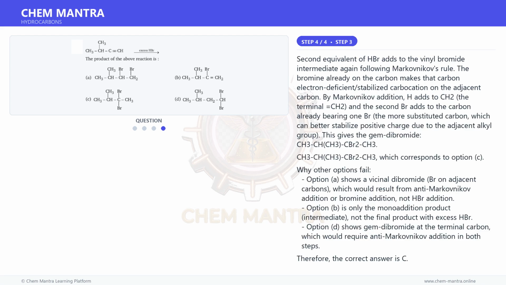And for the final step, a second equivalent of HBr adds to the vinyl bromide intermediate, again following Markovnikov's rule. The bromine already on the carbon stabilizes the carbocation on the adjacent carbon. By Markovnikov addition, H adds to the terminal =CH2, and the second Br adds to the carbon already bearing one Br, the more substituted carbon, which can better stabilize positive charge due to the adjacent alkyl group.